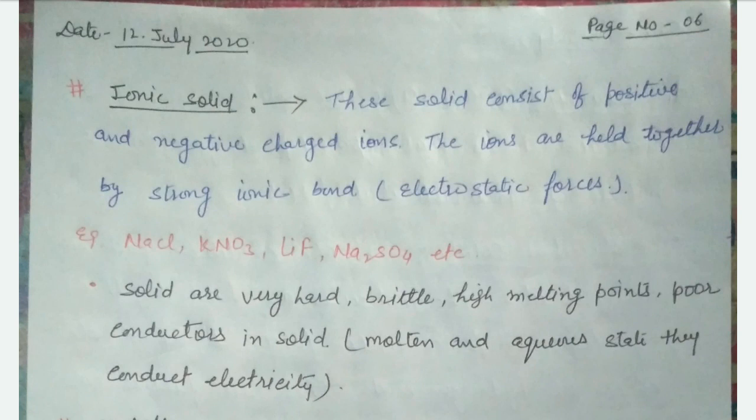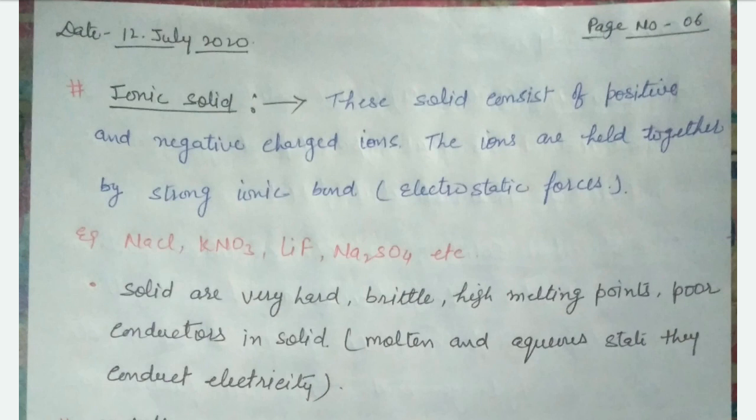Our second type is ionic solid. Ionic solid means they are held together by ionic bond. Ionic bond is the bond formed by the transfer of electrons, or we can say the bond formed between anions and cations, meaning oppositely charged ions. It is also known as electrostatic force.